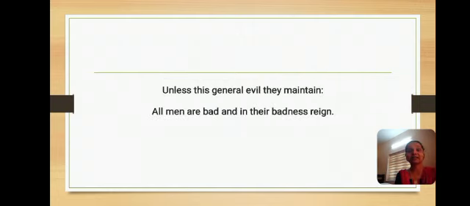Unless this general evil they maintain, all men are bad in their badness reign.